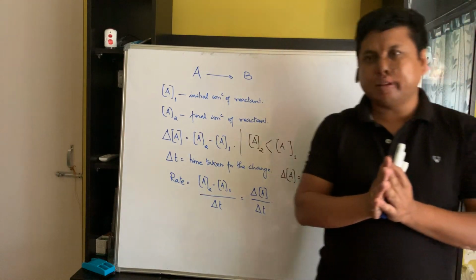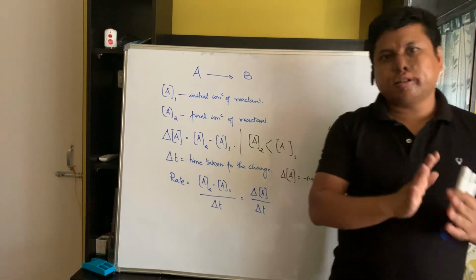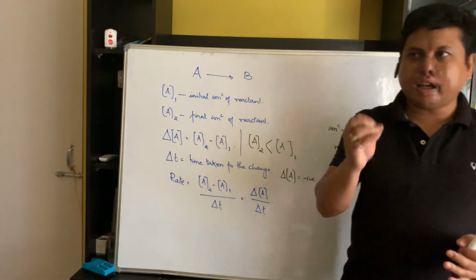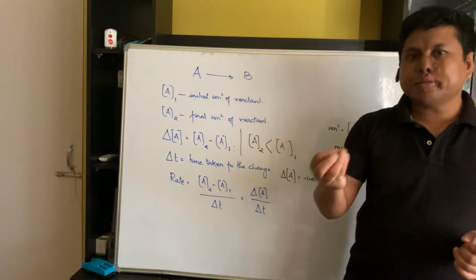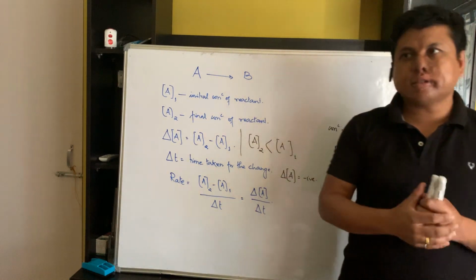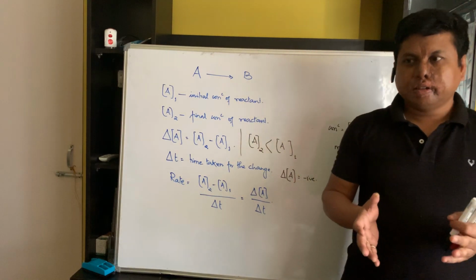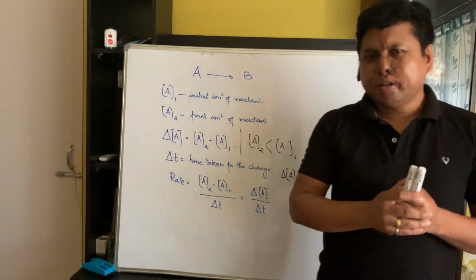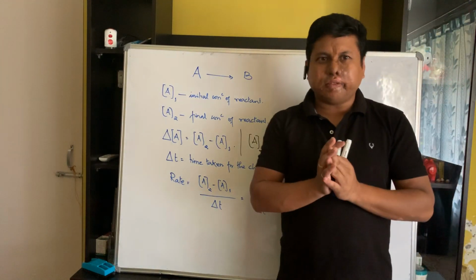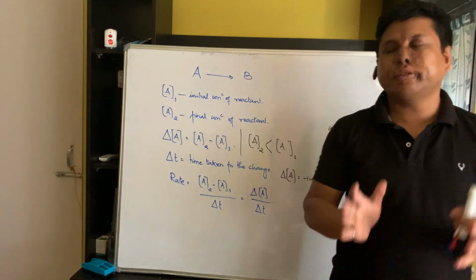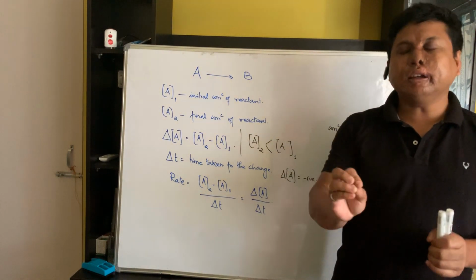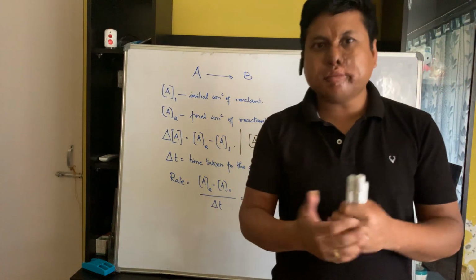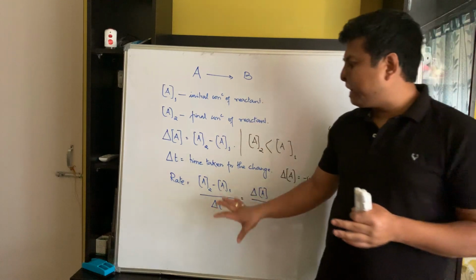I'll give you a simple example. Say a reaction does not take place at all. What will be the rate of that reaction? Yes, our answer is going to be 0. If a reaction does not take place at all, the rate of that reaction is going to be 0. So can rate be negative? The answer is no. Rate of a reaction can never be negative. It's absurd, just like negative length, negative mass.